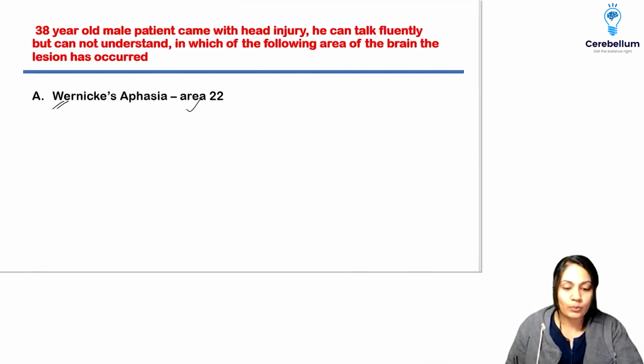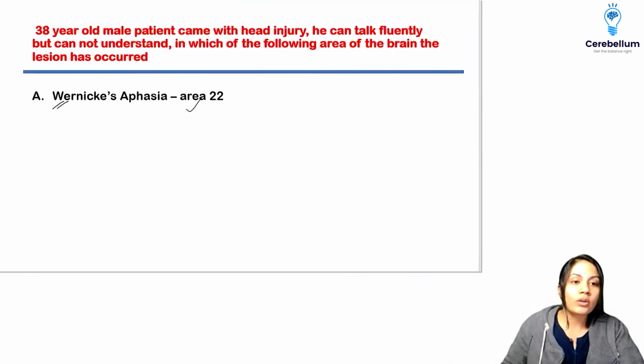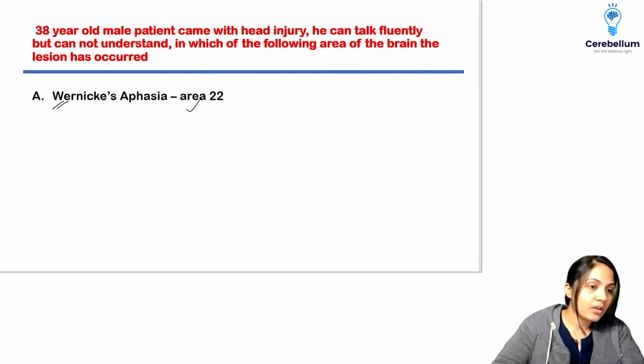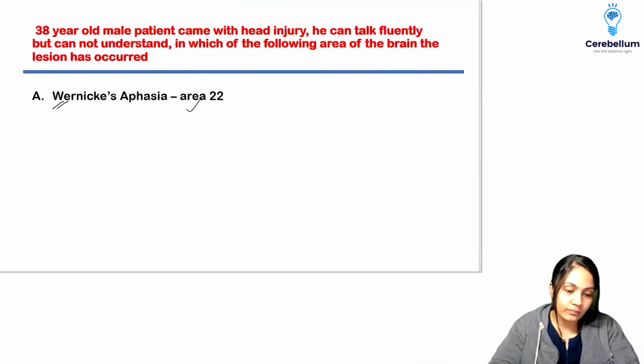Let me know which one was asked. Area was asked, or the aphasia ka naam, the name of the aphasia were asked. Which one was the correct scenario over here? Let me know whether the mechanism of action of what?